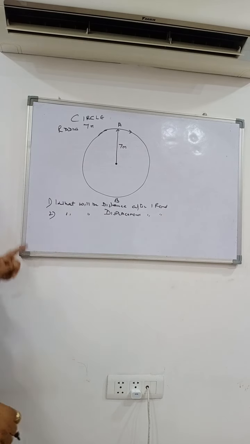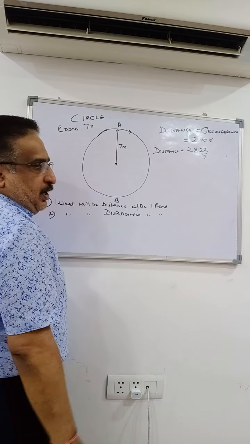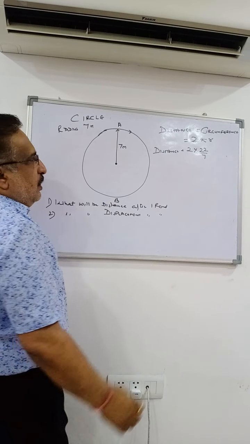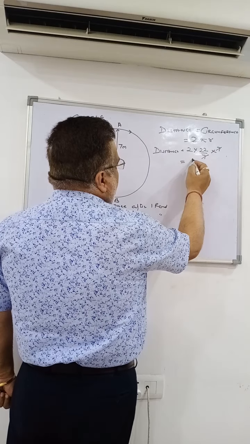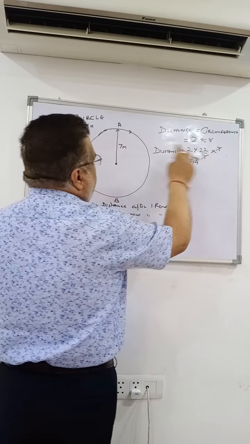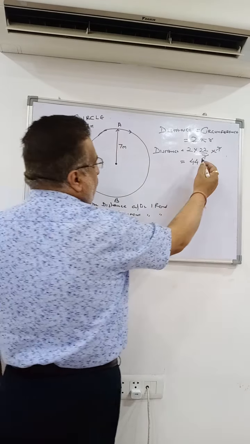So what will be the distance? 2 into pi, which is 22 by 7, you might be knowing it. You can take it as 3.14 also. 22 by 7 into 7, into 2, so that is equal to 44 meters. That is the distance traveled. This is the actual path traveled by the body along a circular path. The circumference will give the distance traveled.